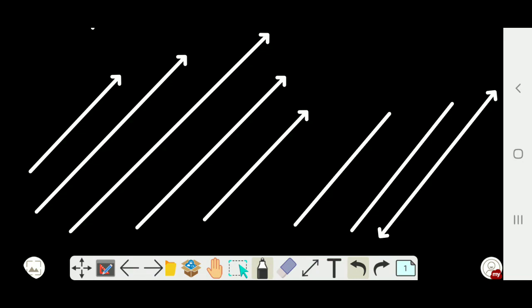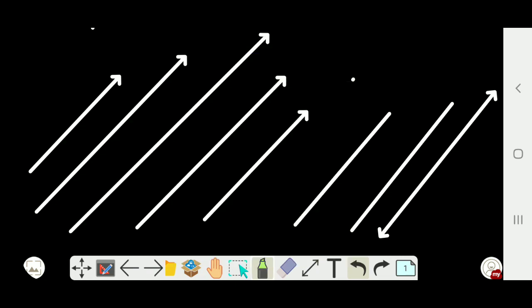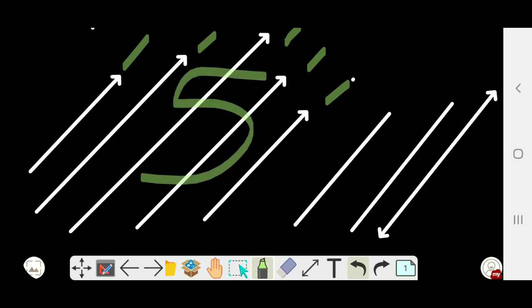What were we studying? Point, line segment, line. Other than that, something else I have also marked and drawn. What are they? They are called rays. Then please tell me, how many rays are there? 1, 2, 3, 4, 5. So 5 rays are there.